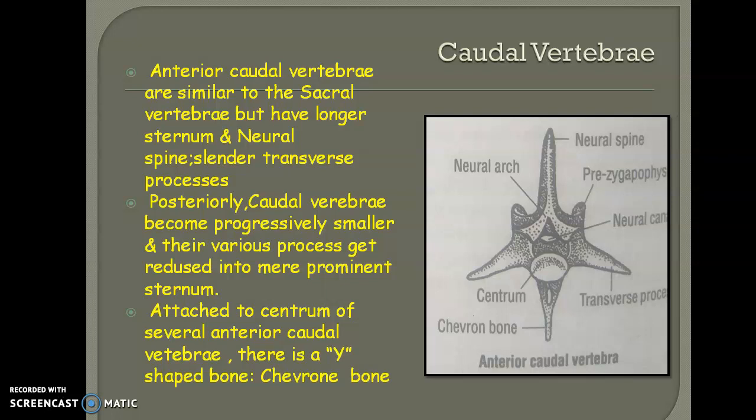If you consider the posterior part, posteriorly the caudal vertebrae become very much reduced to a small, prominent structure called the centrum. Here the centrum is very much reduced, and attached to this centrum you can see a Y-shaped bone, and this Y-shaped bone is called the chevron bone. So this is a peculiarity found in the caudal vertebrae of Calotes versicolor.